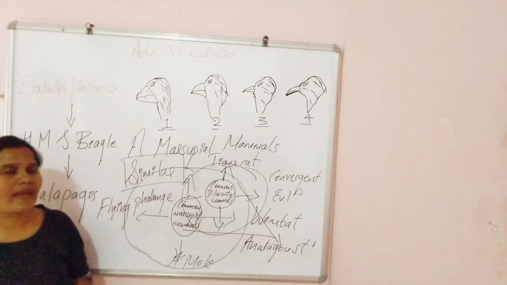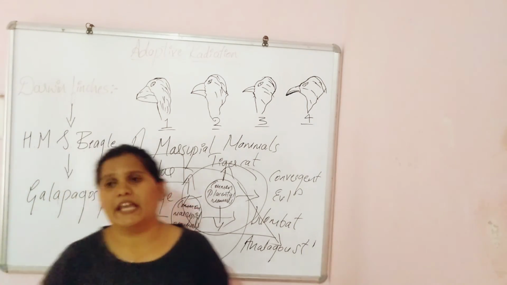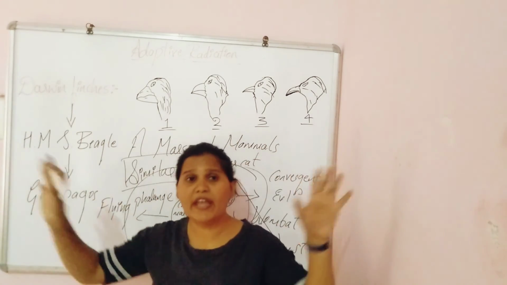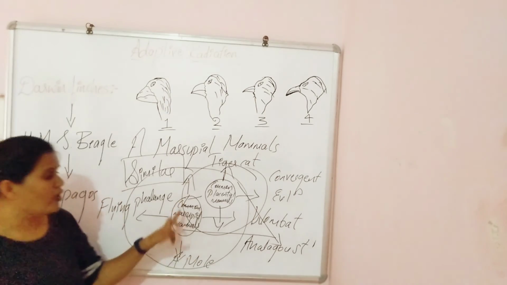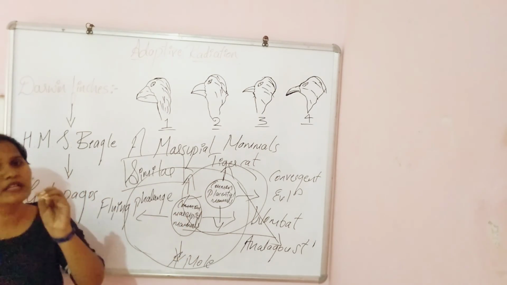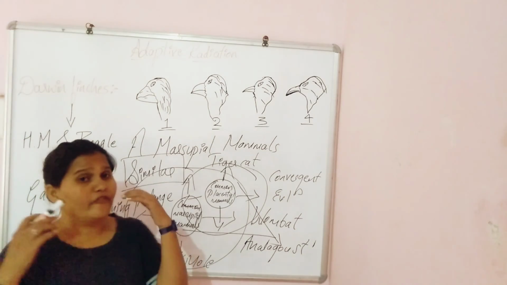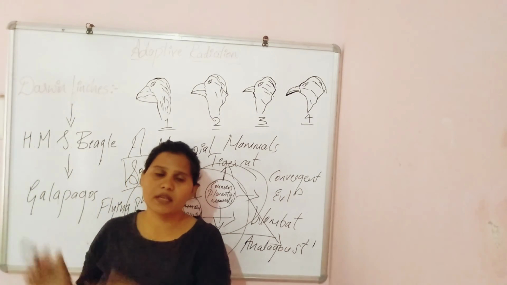So this is called adaptive radiation, where these organisms radiate and form different species from a single parental species. So this is about adaptive radiation.